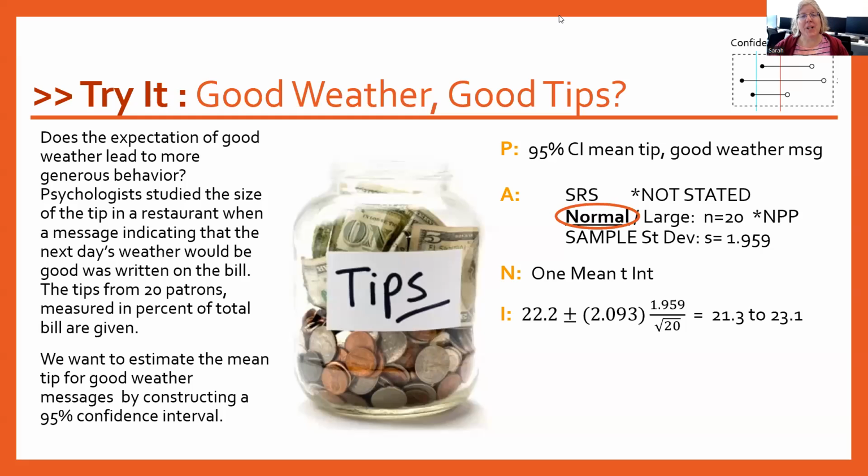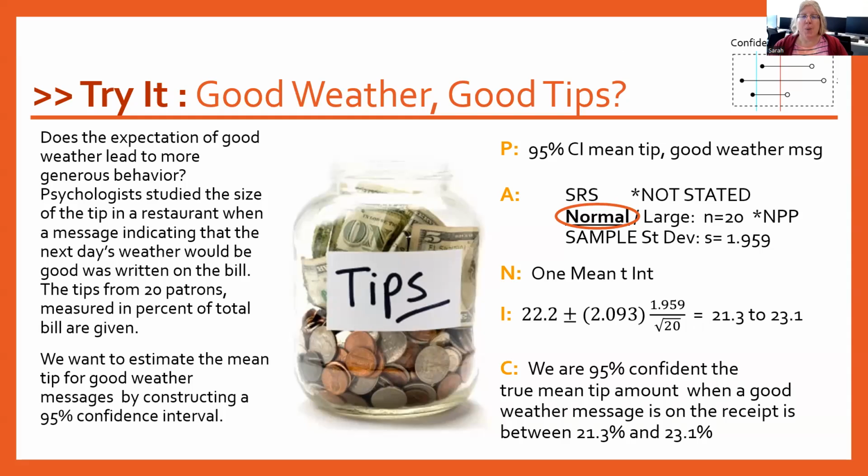All right, so I pulled over our information from our Excel spreadsheet. So there's our 21.3 to 23.1. And so our conclusion here is we are 95% confident the true mean tip amount when a good weather message is on the receipt is somewhere between 21.3% and 23.1%.